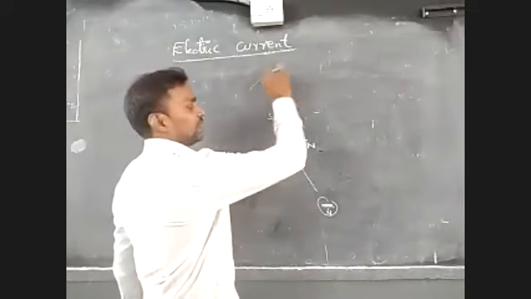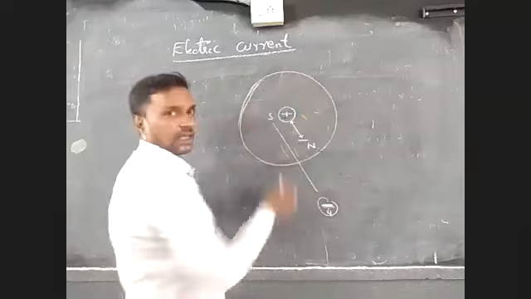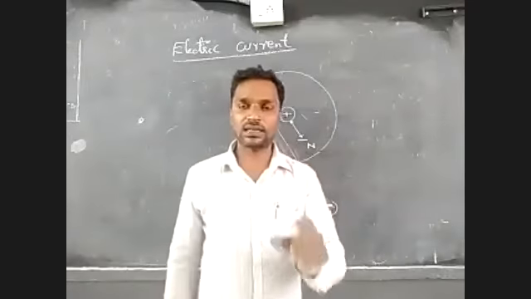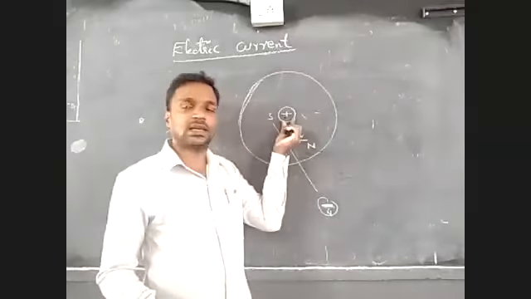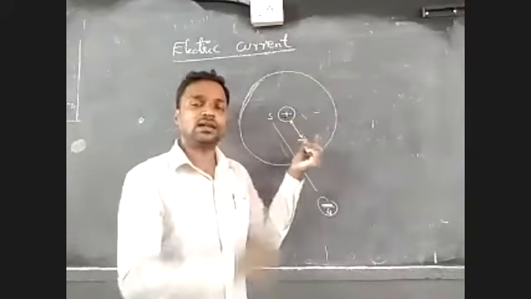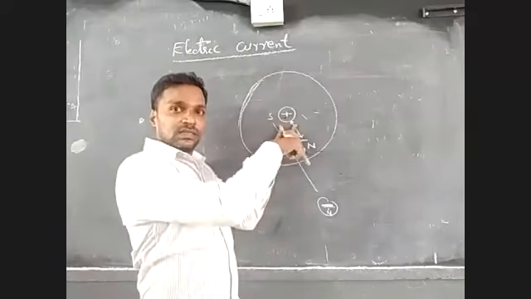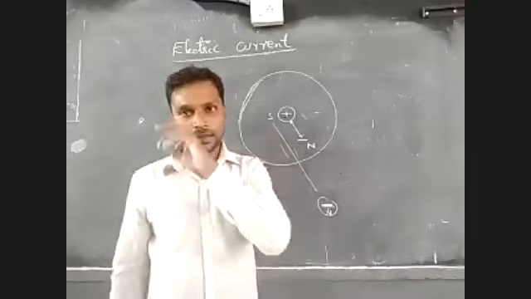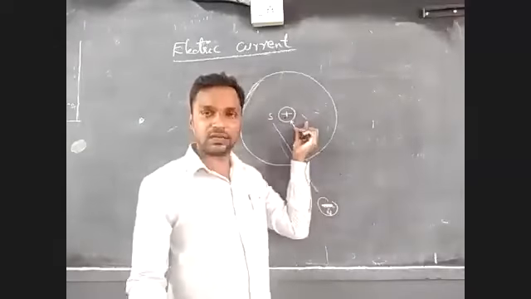So, it has some area. This area around an electric charge in which a force of attraction or repulsion is experienced by the particular charge is called its field. Whose field? That charge's field. This is an electric charge, that's why it's called the electric field of this particular charge. Again I am repeating, I think you might have understood.